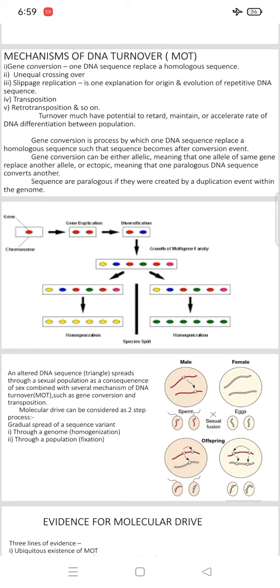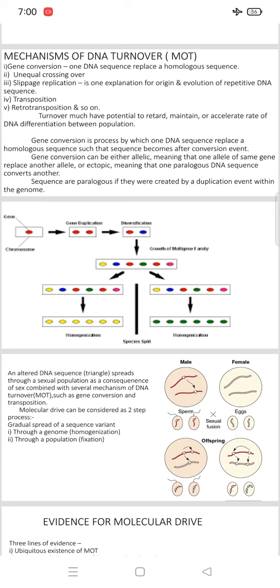Gene conversion is a process by which one DNA sequence replaces a homologous sequence, such that the sequences become identical after the conversion event. That means gene conversion is a process by which one DNA sequence replaces the homologous sequence, such that the sequences become the same after the conversion event.